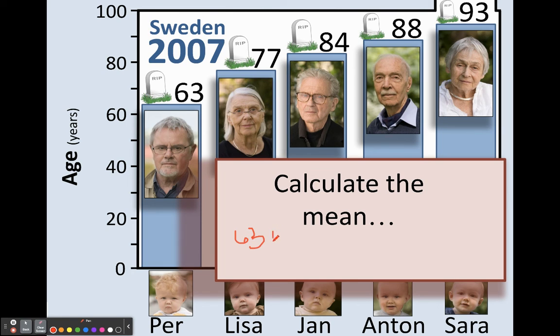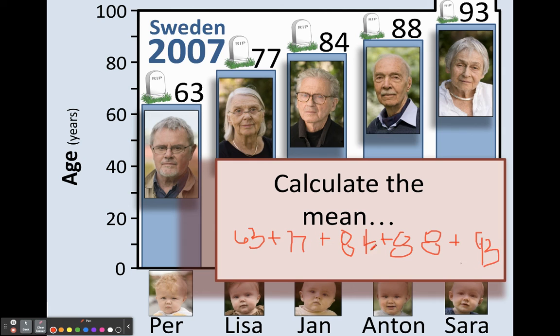from Per. We got 77 from Lisa. We got 84 from Jan. We got 88 from Anton. And then we got 93 from Sarah.